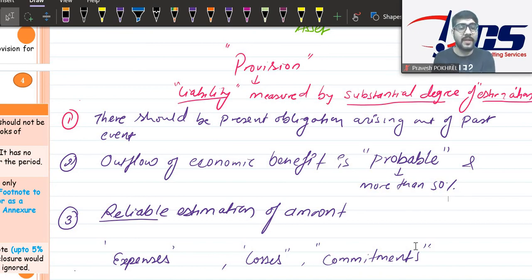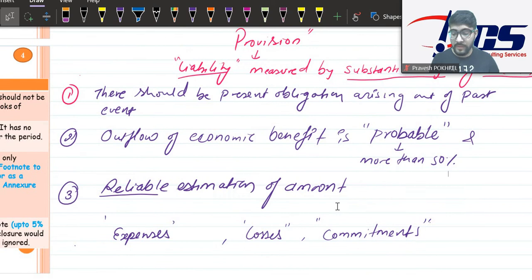that's why it is going to happen next year, no? That's why this is current year's obligation, and because of this obligation we have to sacrifice our economic benefit. That's why it is called provision. Okay, now